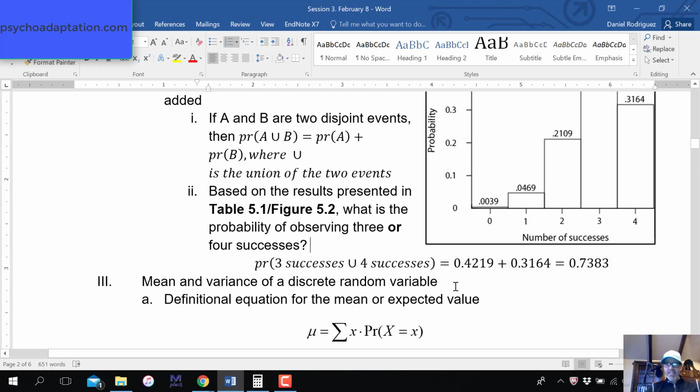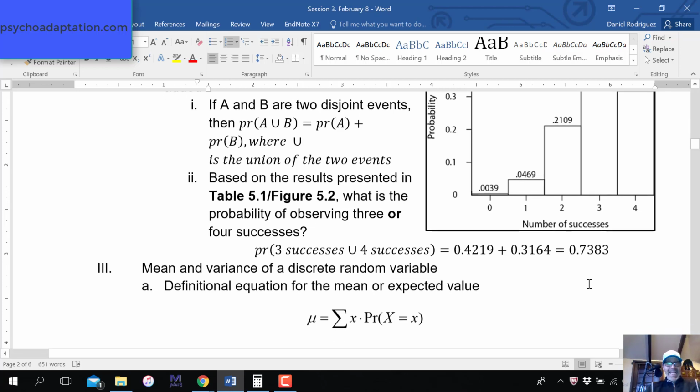Since they're disjoint, they cannot co-occur, so we can add them together. 0.4219 plus 0.3164 is 0.7383. So that's the probability that you get either of those 2. That's why it's probably better when you're betting to bet on an either-or scenario rather than an and scenario.